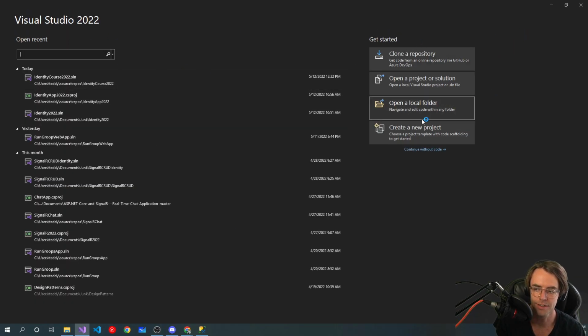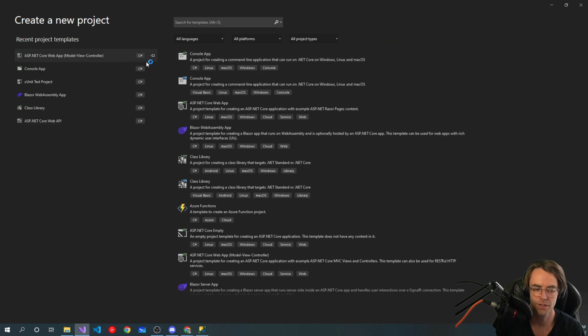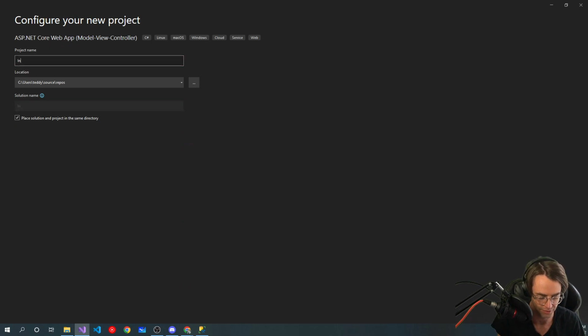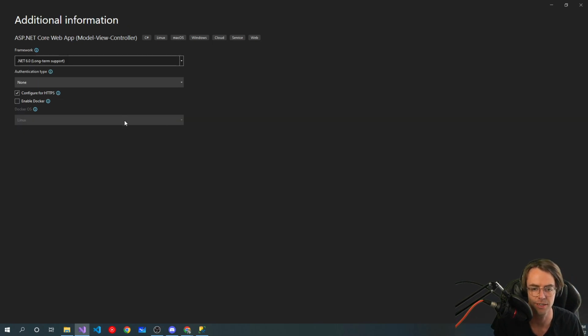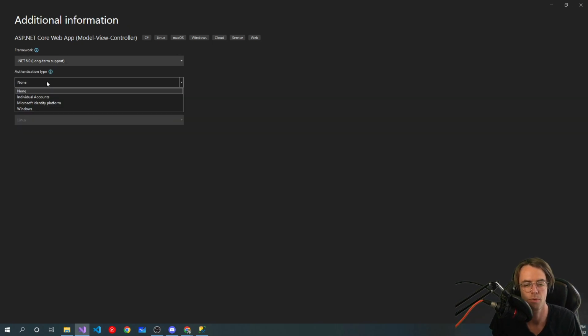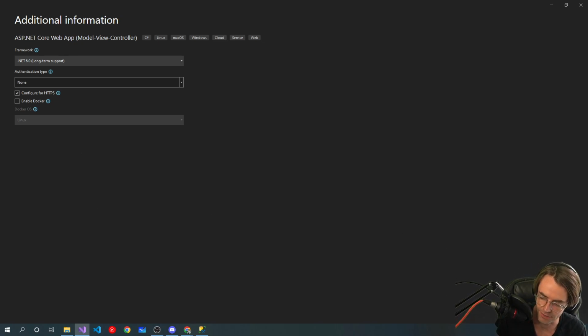So we're going to go to create new project and choose MVC app. We'll go next and call this identity app course 2022, and that's identity, not identity. We're going to place this in our source file, everything in the same directory. We'll configure it. We do not want authentication type individual accounts. If you choose individual accounts, it's going to scaffold, and we do not want to scaffold anything right now. So we're going to click that create button.